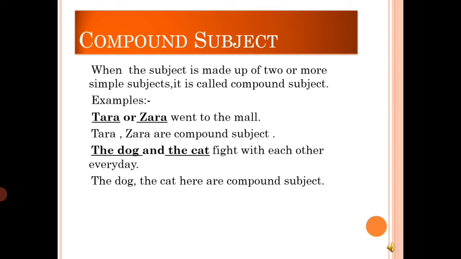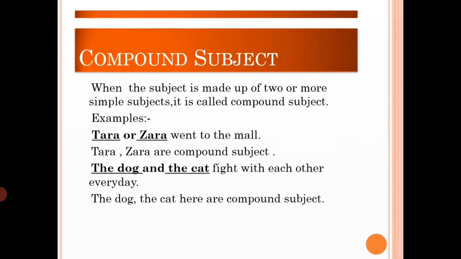The dog and the cat fight with each other every day. So here again the dog and the cat, two subjects are there. That is why they are categorized as compound subjects. Understood? Then we'll go to the compound predicates.